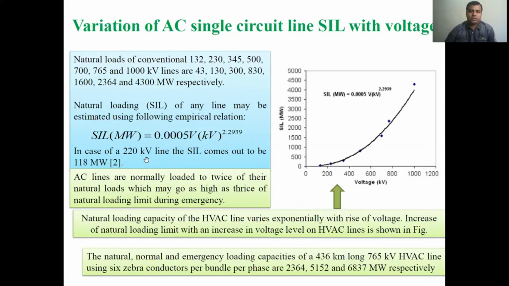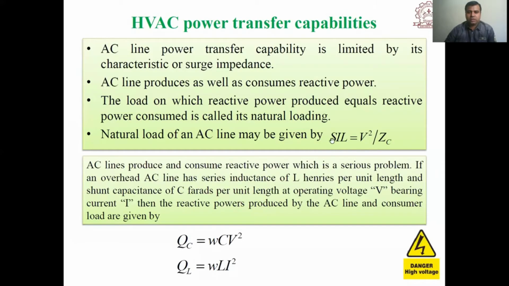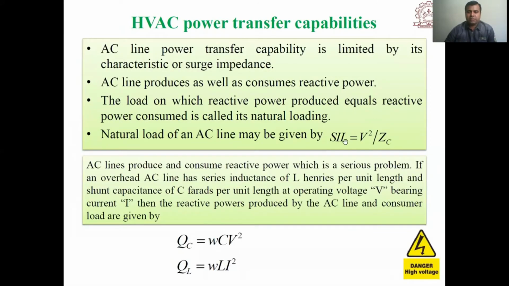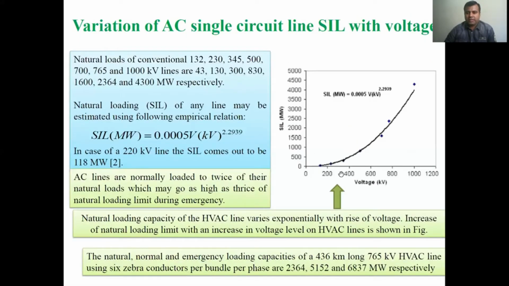From this, the students may refer to know the details of finding surge impedance loading directly from the kV rating, and as the voltage level increases, surge impedance loading increases. We can see this from this formula also, that surge impedance loading is equal to V square upon ZC. So as the voltage level increases, this surge impedance loading gets enhanced.